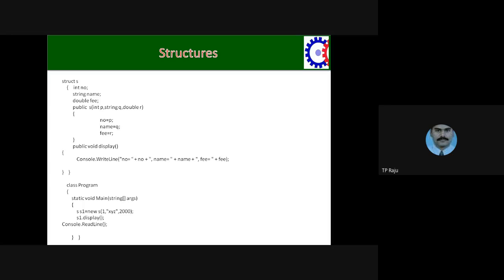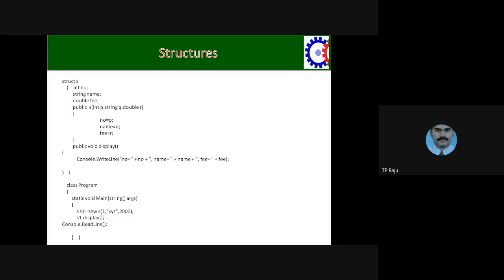This is about parameter constructor. I have shown these examples. So remember the point: structure does not contain an empty constructor. Remember that point. There is no empty constructor in the structure.